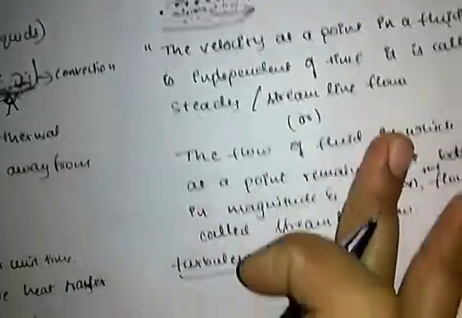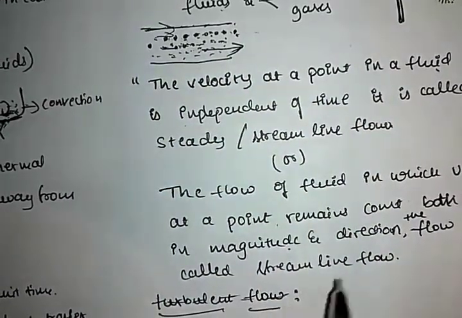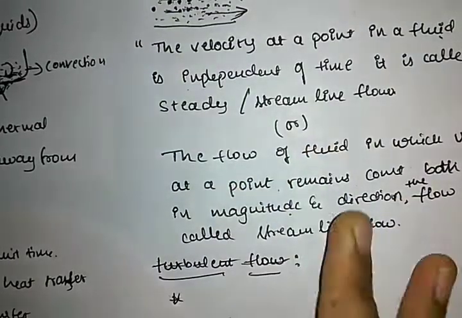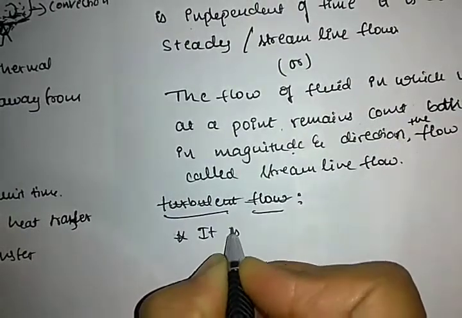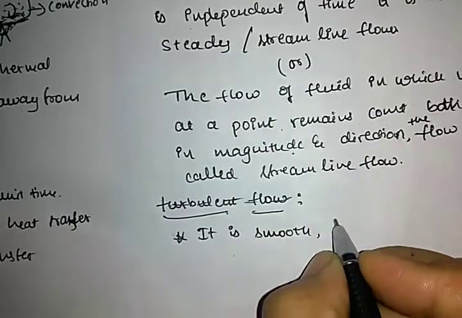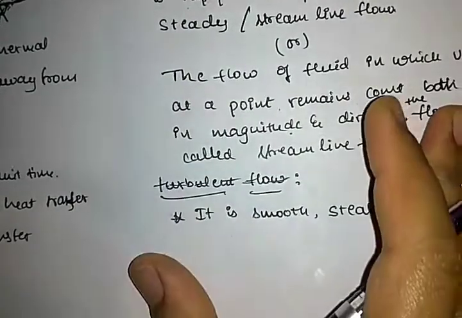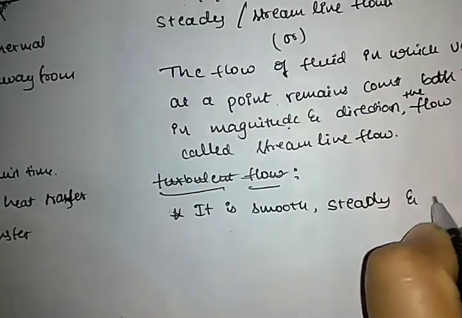So what is one of the properties? Streamline flow is a smooth, it is smooth, steady and non-turbulent flow.